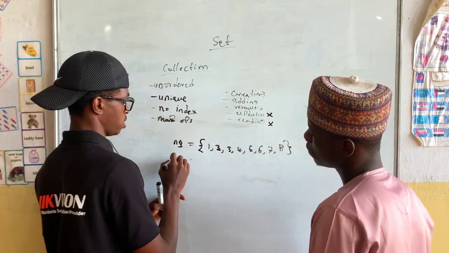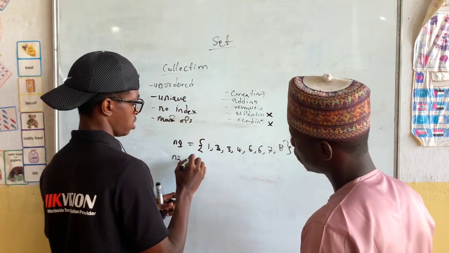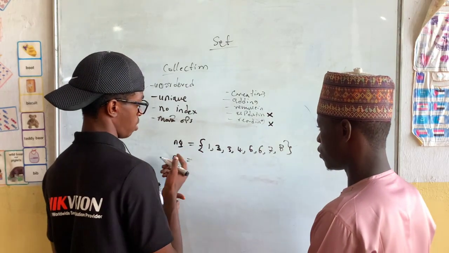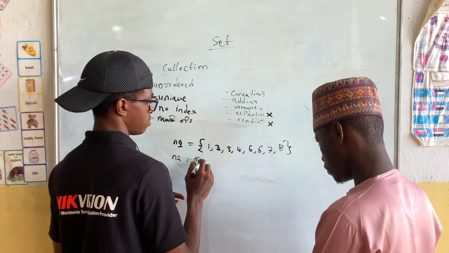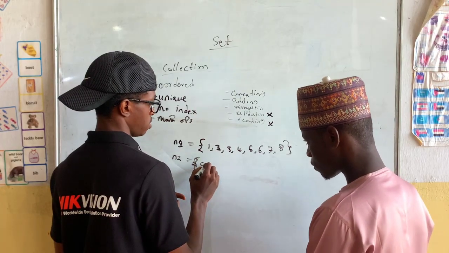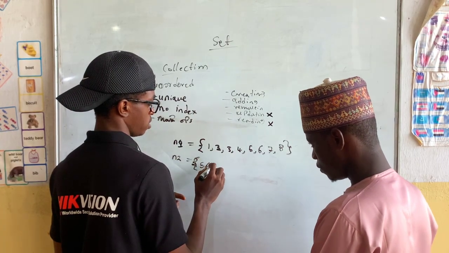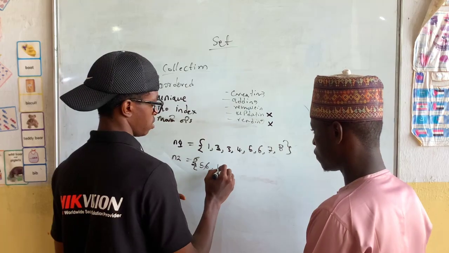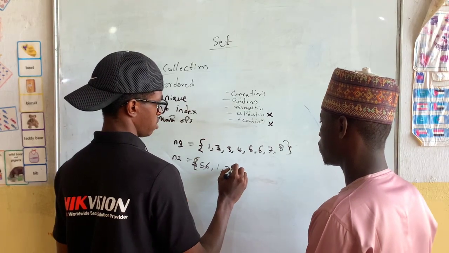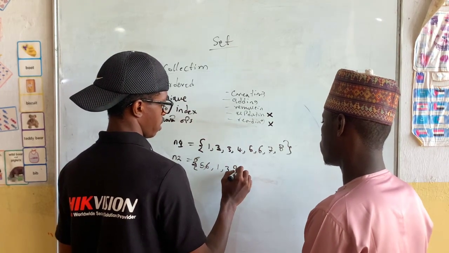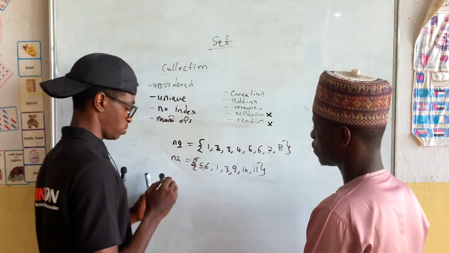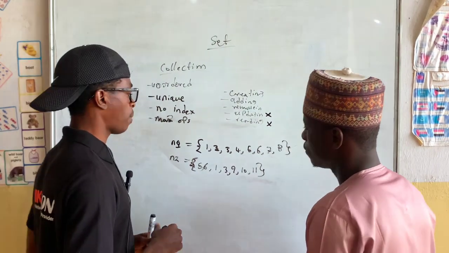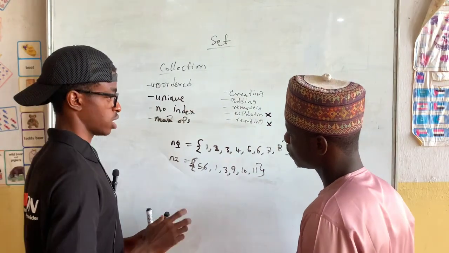Then we have another set called n2. This n means number 1, number 2. Then we have a set of maybe 5, 6, 1, 3, 9, 10, 11. So we can perform mathematical operations on these two sets.